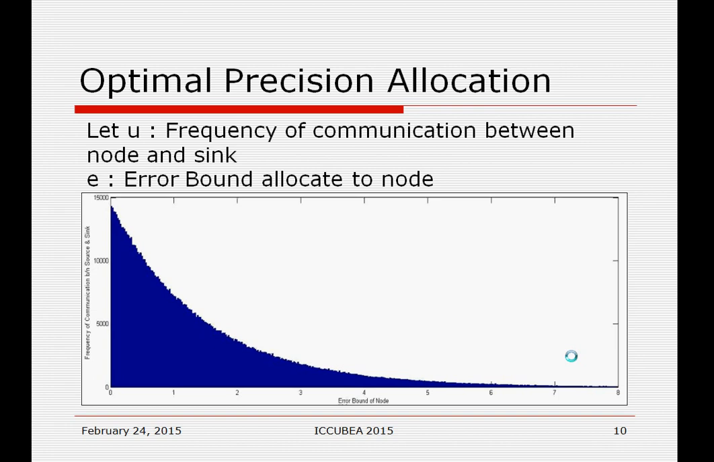If E is very small, then the interval will be very small, so the probability of a new sensed reading being out of that interval will be very large. So the node will communicate with the base station many times. So this is an exponentially decreasing graph. How many times the node will communicate with the base station is a function of the error bound.